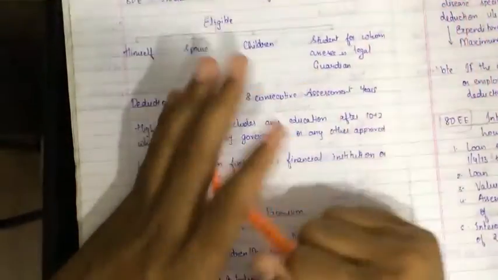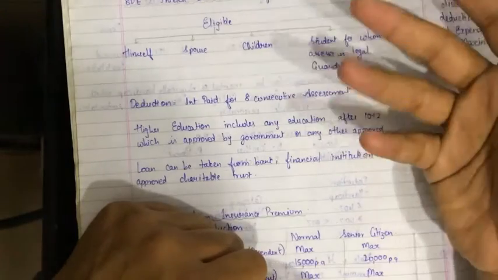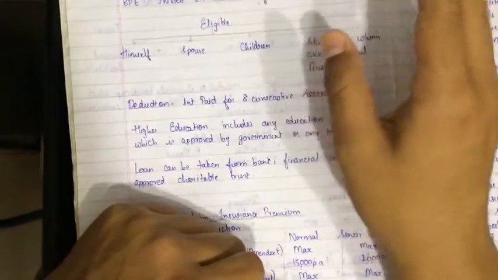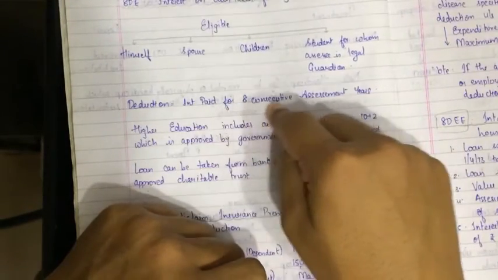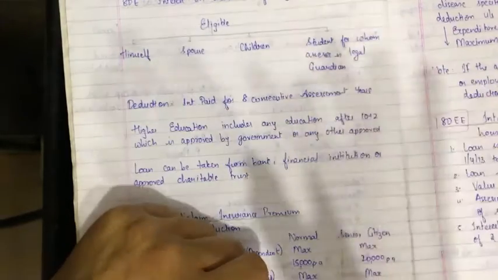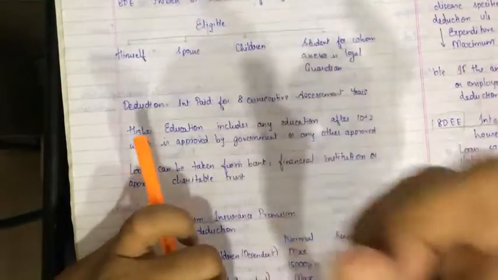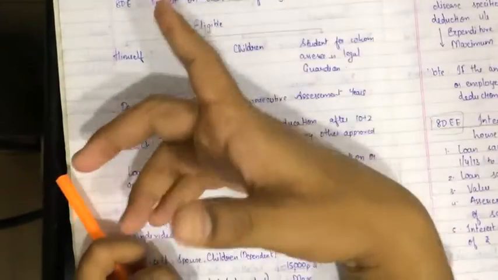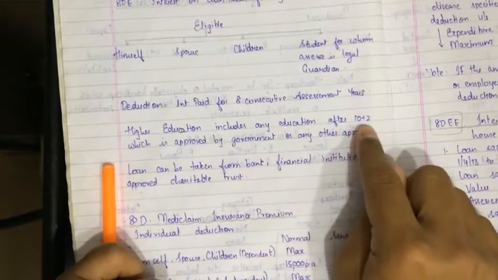If he has taken a 30 lakhs loan, it might be a long term loan for at least 5 years, so he might be paying interest also for 5 years. So deduction: interest paid for 8 consecutive assessment years is allowed. So up to 8 years, the interest on loan is allowed as a deduction over here. Not the actual amount, only the interest is allowed as a deduction. Are you getting me? Higher education includes any education after 12th.